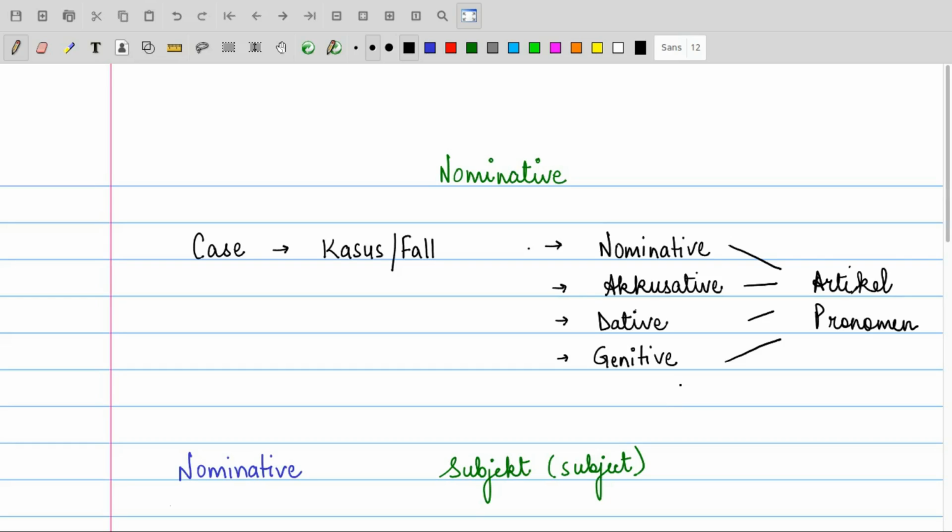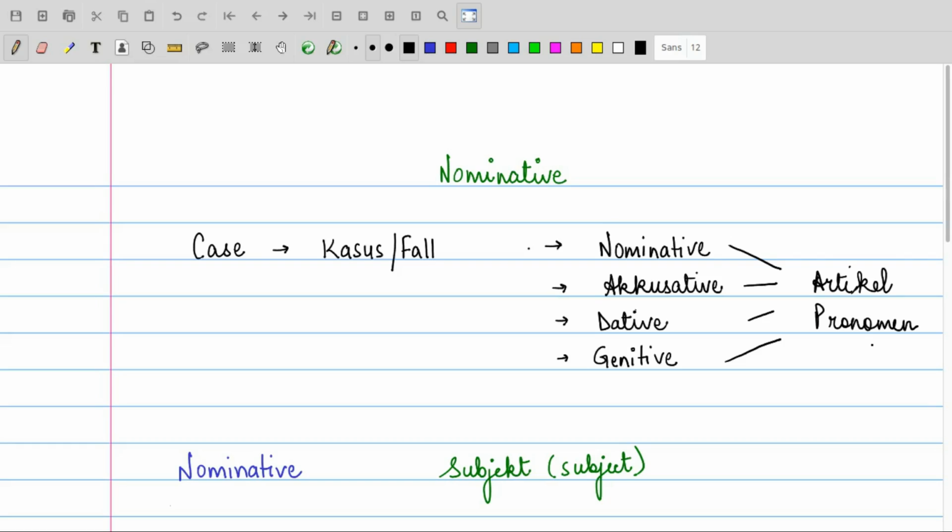And what do these cases do? These cases will affect the article of the nouns in the sentence, that is both bestimmt, definite article, oder unbestimmt, that is indefinite article in the sentence, right? A case is going to affect the article in the sentence and it is also going to affect the Pronomen, that is the pronouns in the sentence, right?